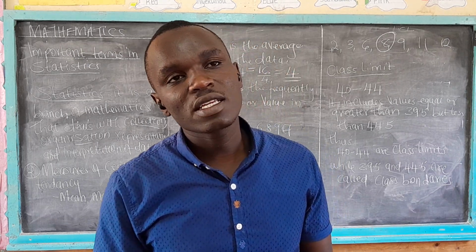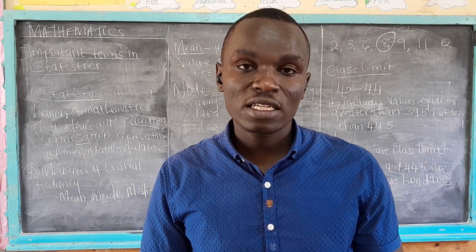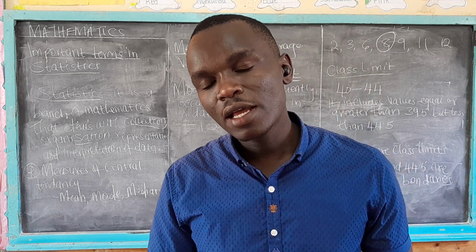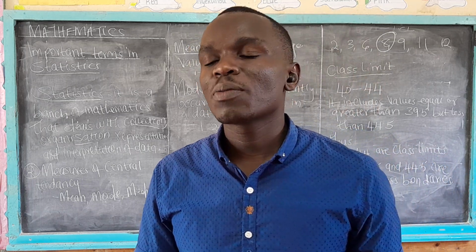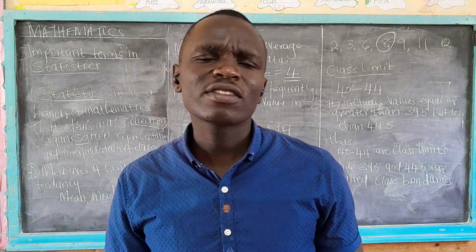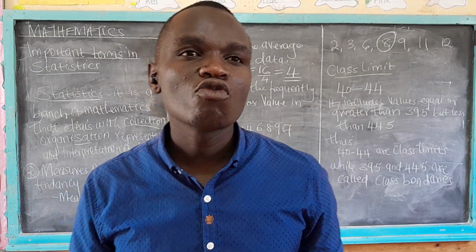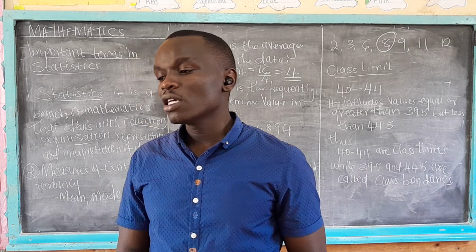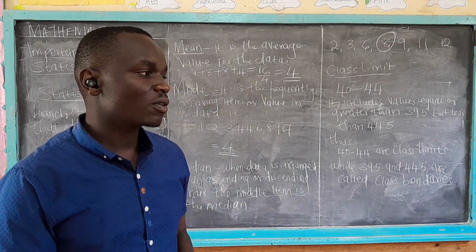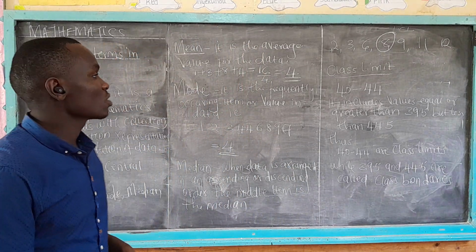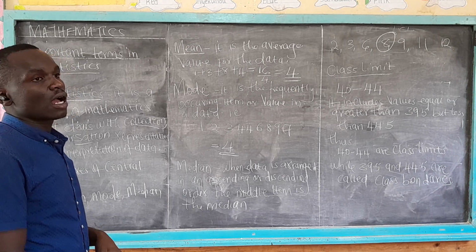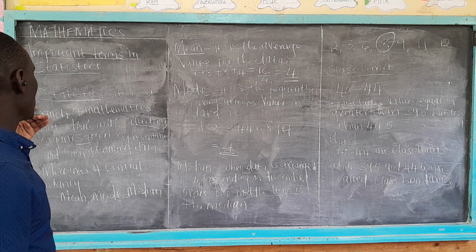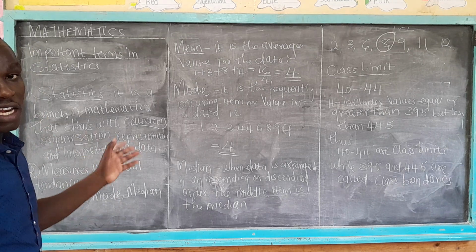One, you collect data; two, you organize it; three, you represent that data; and after representing the data, you must interpret. Interpretation is one of the most important parts, but for you to interpret, you must be very good at what you have done earlier, in terms of collection, organization, representation, and interpretation.